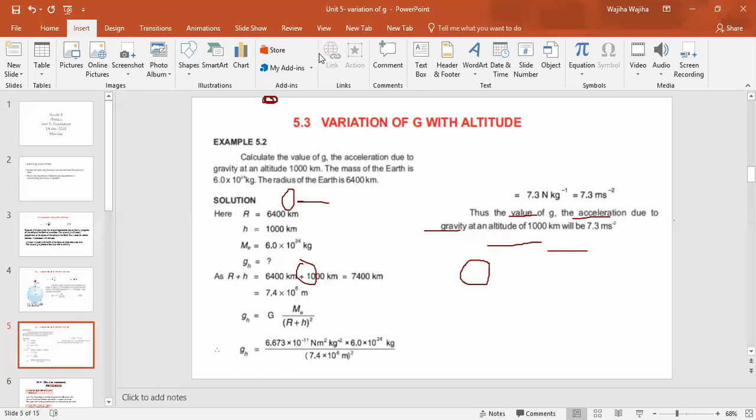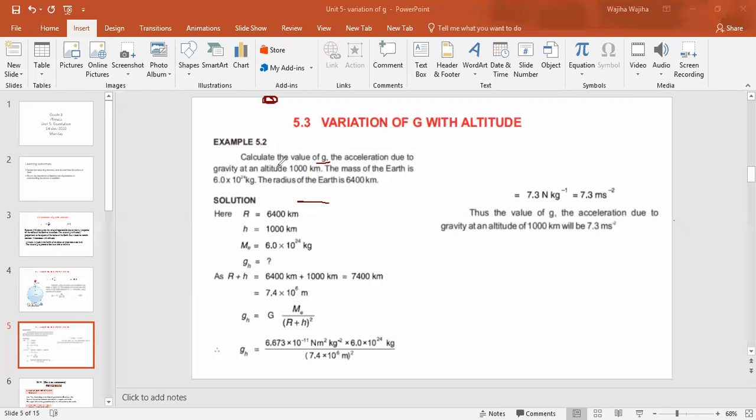Now we have example 5.2 related to this topic. If you look at your book on page number 111, you will find this example. The example is to calculate the value of g. You have to find out the value of g.